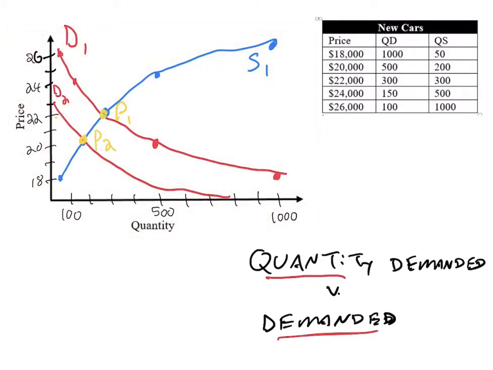And I didn't plot out the new demand curve, but let's say this is roughly about $20,000. The new equilibrium would be $20,000, a price that people are happy with, and about 200 people would buy that car. So it might be the new equilibrium price. And this is a case of the entire demand curve shifting, not quantity demanded. If quantity demanded changes, all it means is we're going from this point to this point. We're moving along an existing line. There's no change in the demand curve, but here something shifted that changed people's demand overall.